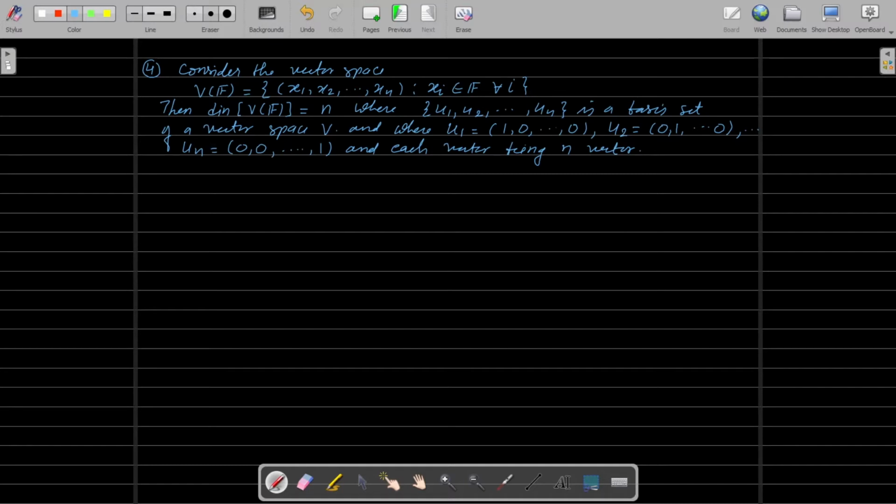These are the examples of finite dimensional vector space. Now let us do the problems.